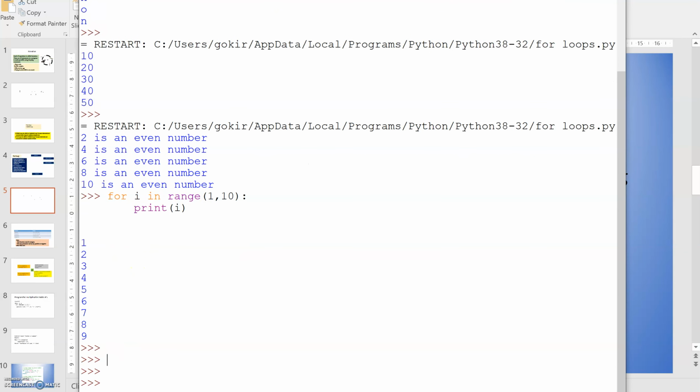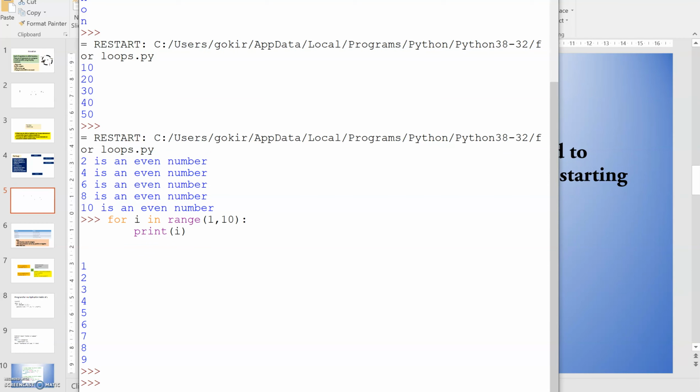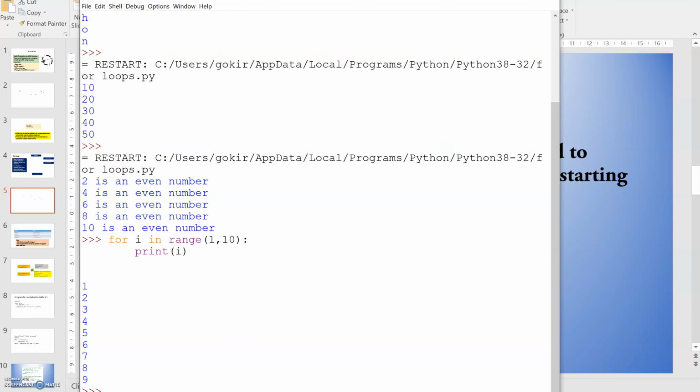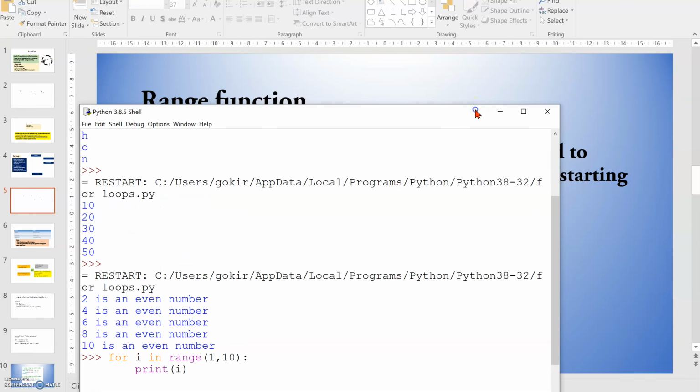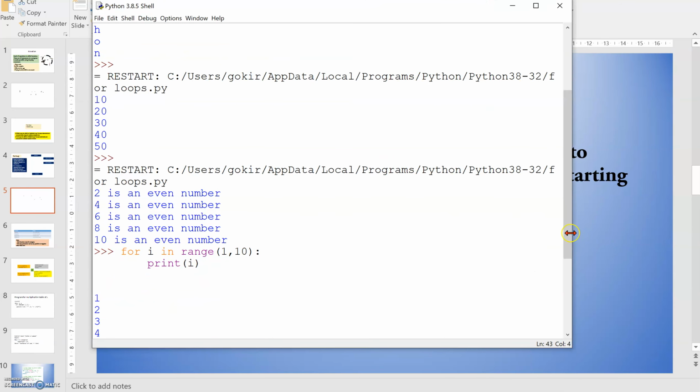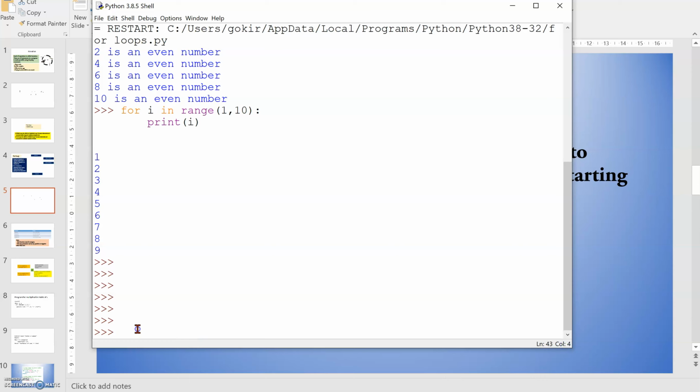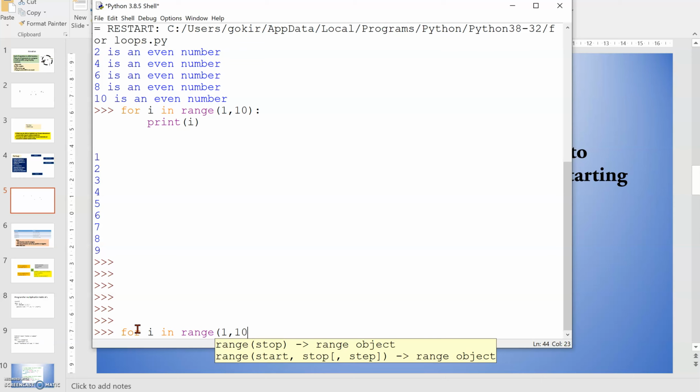Suppose I am writing here for I in range of 1, 10.